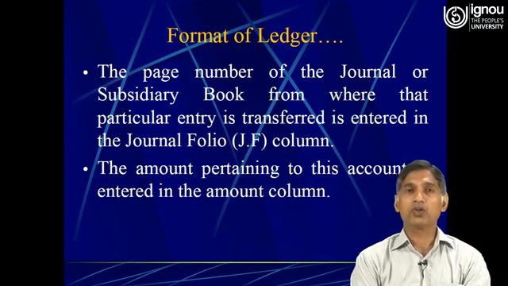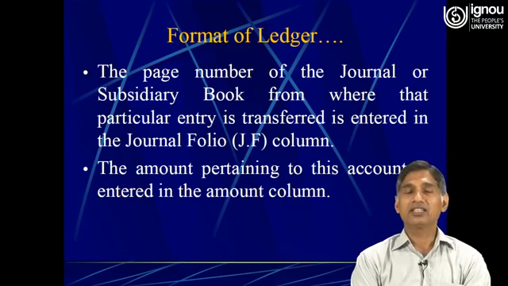So the purpose of JF and LF is that while recording the business transactions in the book of original entry, that is the journal, we write LF, meaning these transactions will be reflected on so and so page number of the ledger folio.